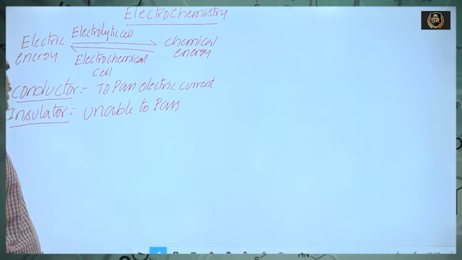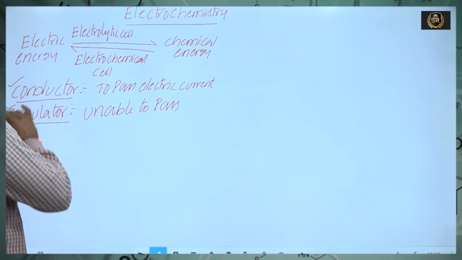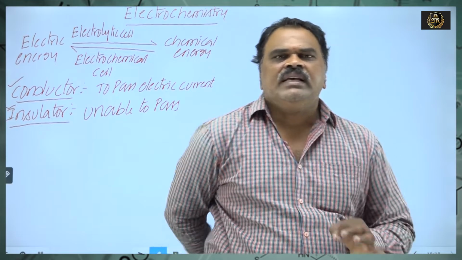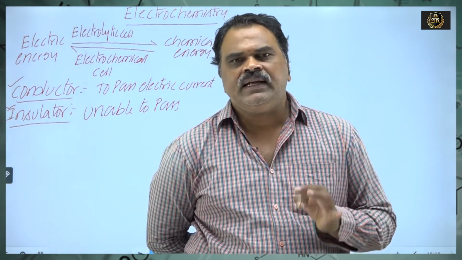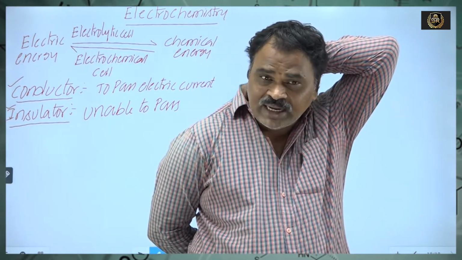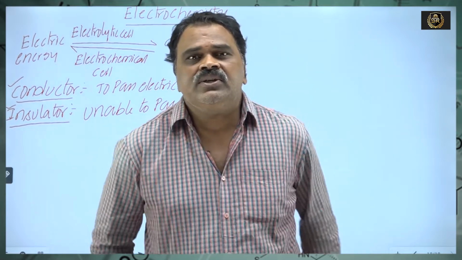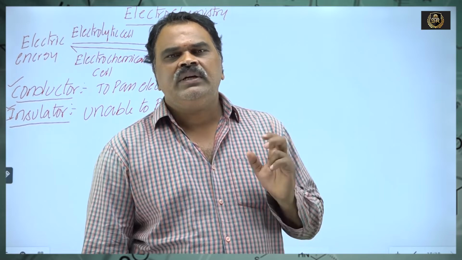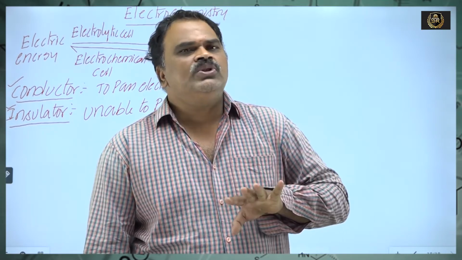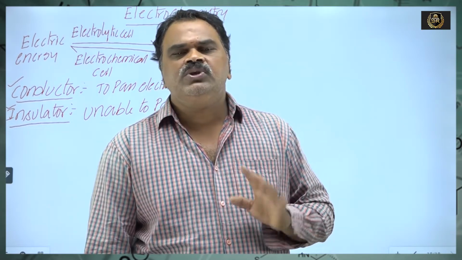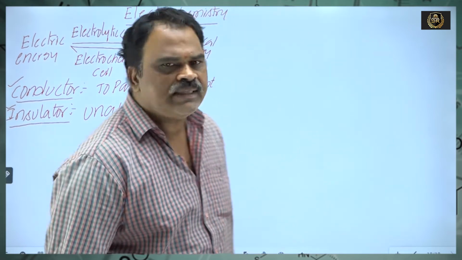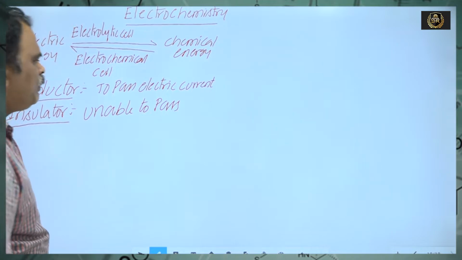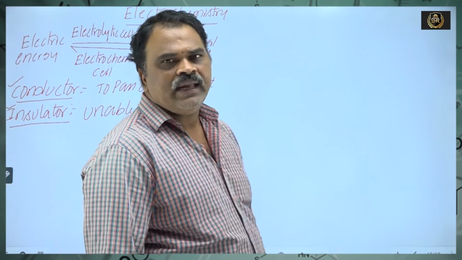So there are two words. One is a conductor, next one is an insulator. Conductor means the substance which has a tendency to pass electric current through itself. Which one is unable to pass electric current is nothing but an insulator.